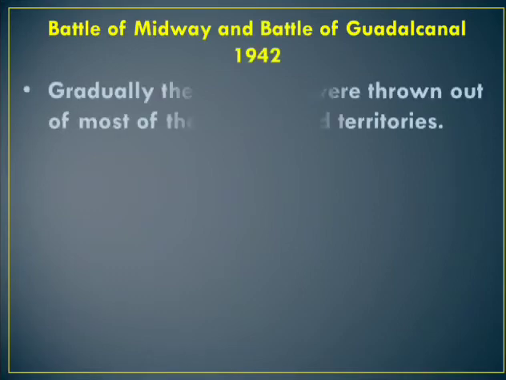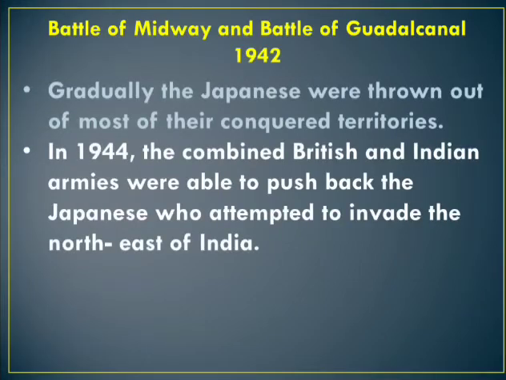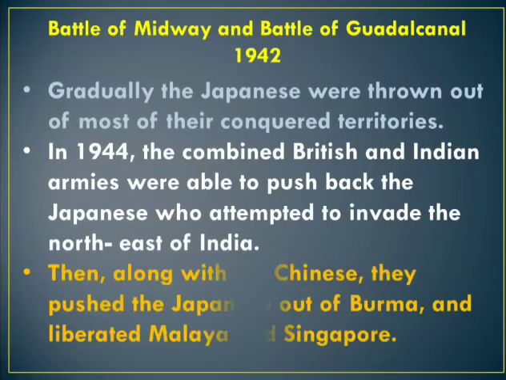In 1944, the combined British and Indian armies were able to push back the Japanese, who attempted to invade the northeast of India. Then, along with the Chinese, they pushed the Japanese out of Burma and liberated Malaya and Singapore. Then next, Hiroshima and Nagasaki.